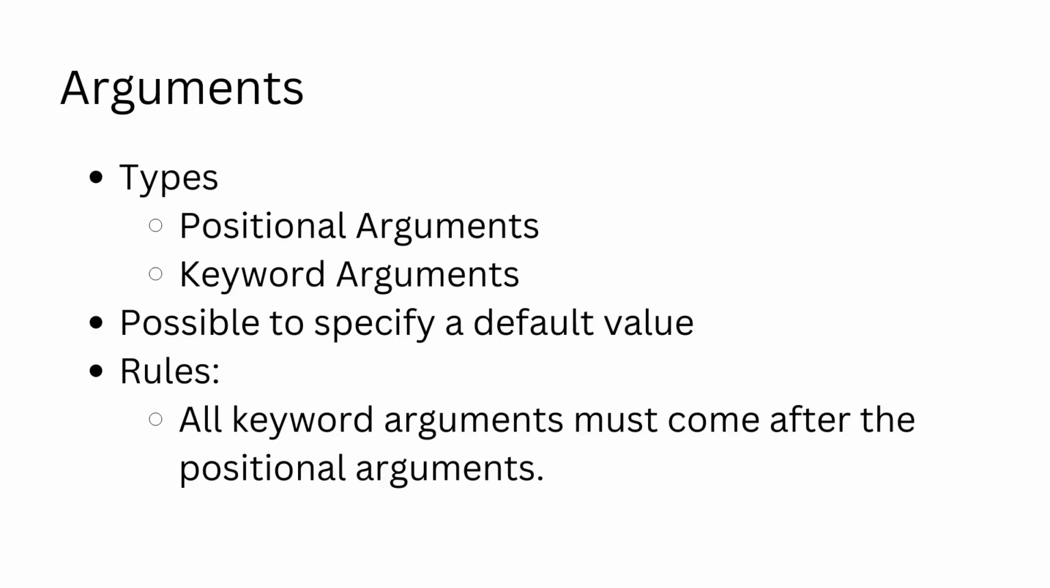A Python function can have two types of arguments. They are positional arguments and keyword arguments. Positional arguments are the most common type of arguments. When calling a function, the arguments are passed to the parameters in the order they are defined in the function. The order matters here. In the case of keyword arguments, the order does not matter. The values are picked up using the names of the parameters.